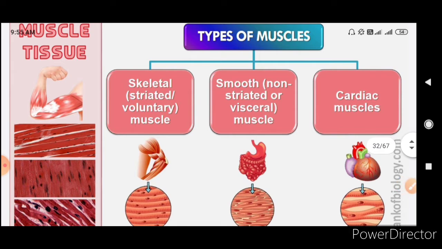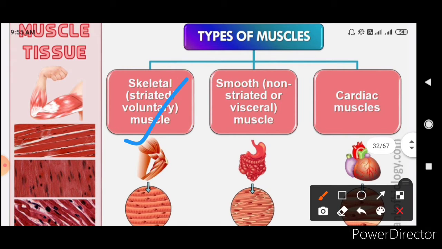Now, types of muscle. Three types of muscles are there. One is the skeletal muscle, that is the striated voluntary muscle, then smooth non-striated or visceral muscle, and the cardiac muscle. Cardiac muscle is typically present in the heart.